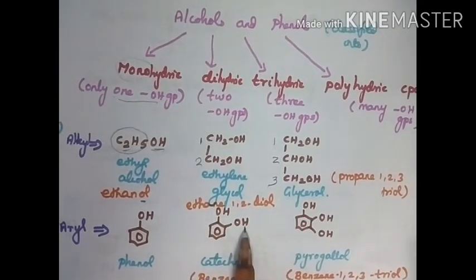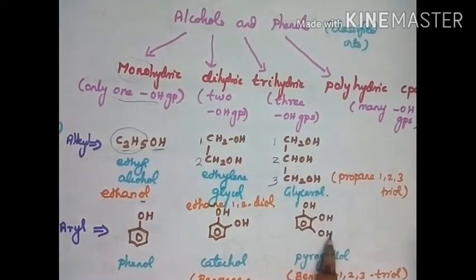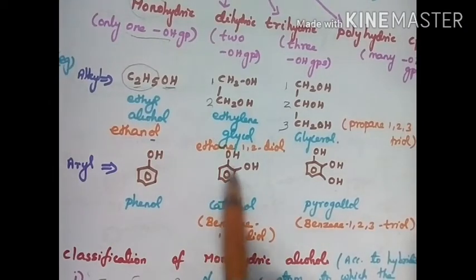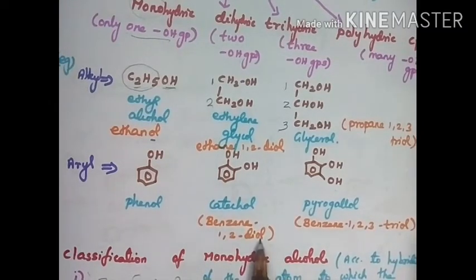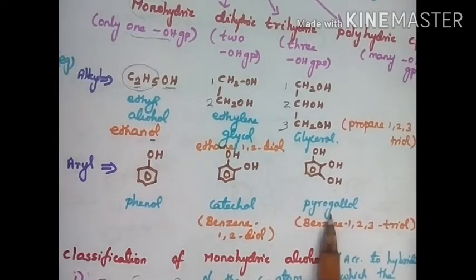We have OH groups. One OH means ol. Two OH means diol, in the benzene ring. Three OH, in which positions? 1, 2, 3 positions. So it is called benzene 1,2,3-triol. The earlier one is called benzene 1,2-diol. And this is benzene 1,2,3-triol. Commonly it is called pyrogallol.